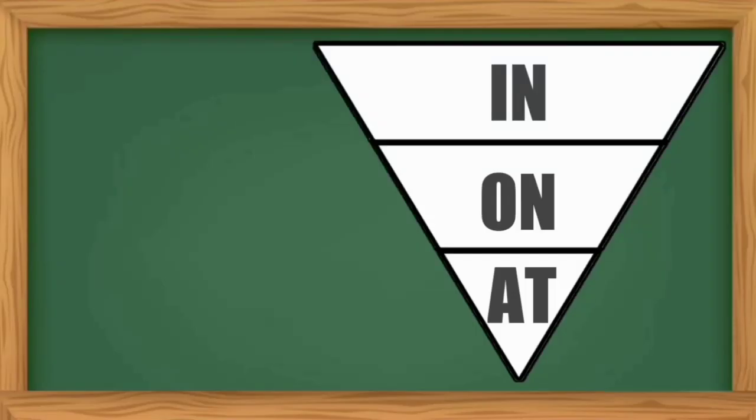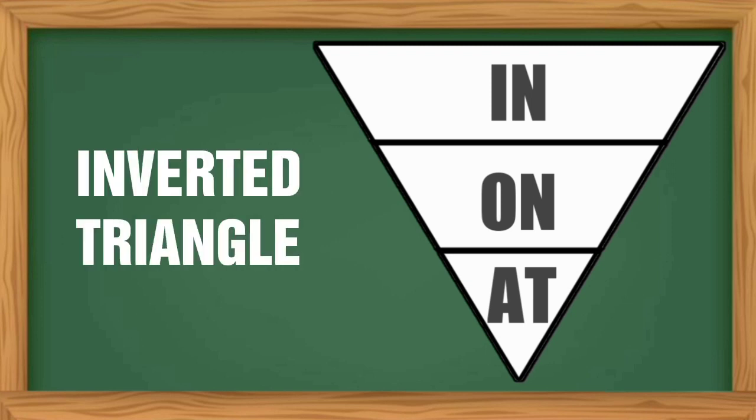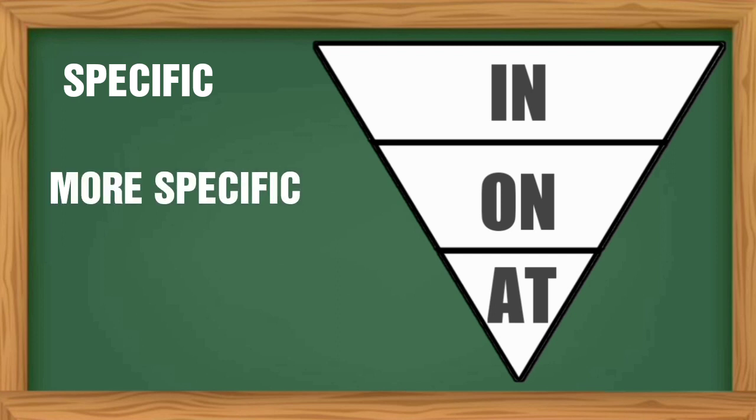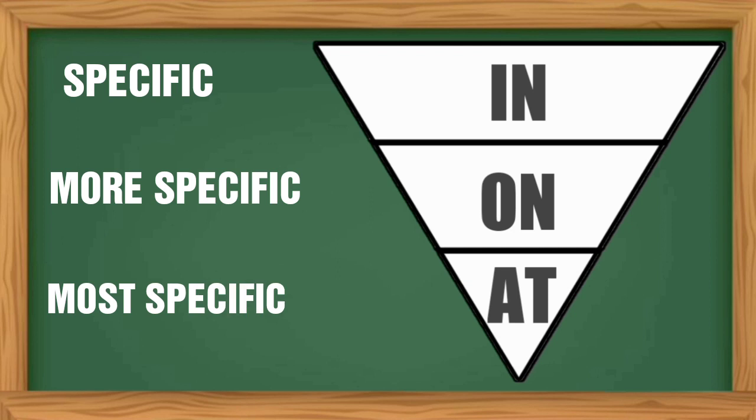So in this discussion, I'll be using this diagram, which is an inverted triangle, to discuss the usage of prepositions in, on, and at. As you notice, this inverted triangle shows the scope of each preposition. In is specific in scope, on is more specific in scope, and at is the most specific in scope.